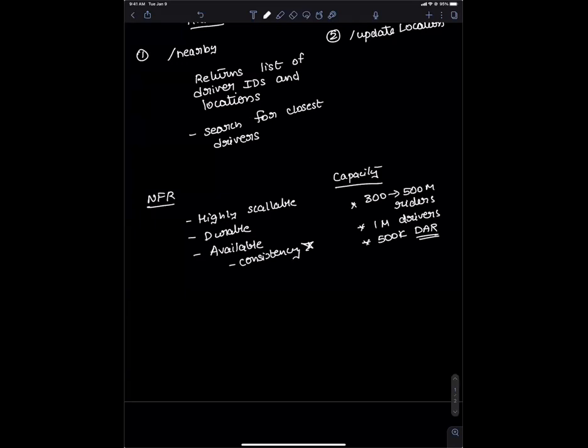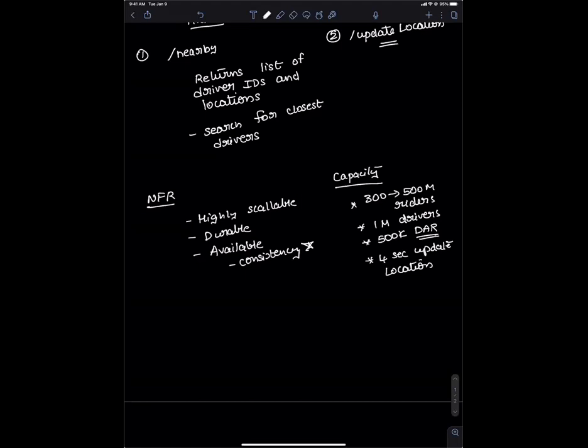Around 1 million rides. And suppose every driver updates the location to some endpoint, in this case the update location endpoint. And that driver keeps on updating location, say every 3 to 4 seconds. Say 4-second update location. So you mean 1 million drivers are all updating their locations every 4 seconds? They are, every 4 seconds.